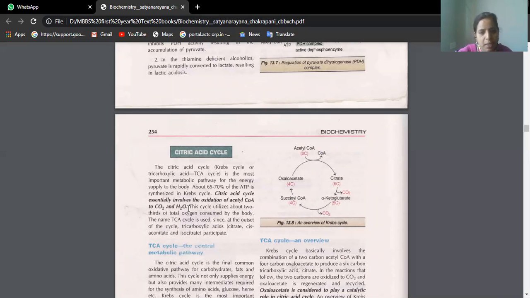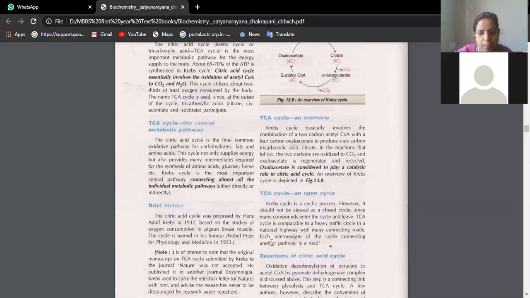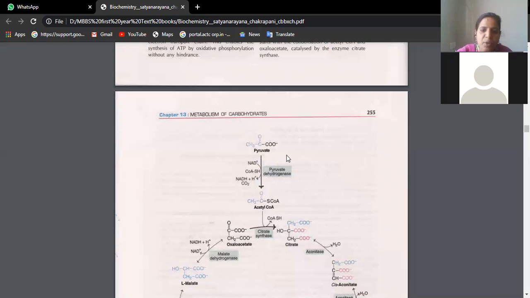Citric acid cycle, Krebs cycle, tricarboxylic acid cycle. Yeah, very good, beta. Any of these names can come. Now see here, beta. Pyruvate is converted to acetyl-CoA in the presence of pyruvate dehydrogenase. Here you find an oxidoreduction reaction taking place, that is biological oxidation. NAD is converted to NADH plus H plus.